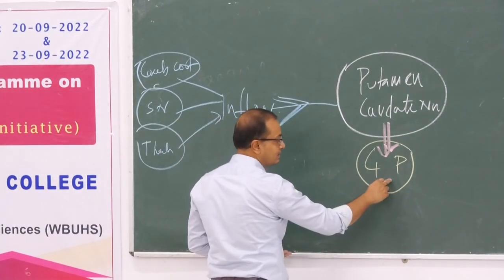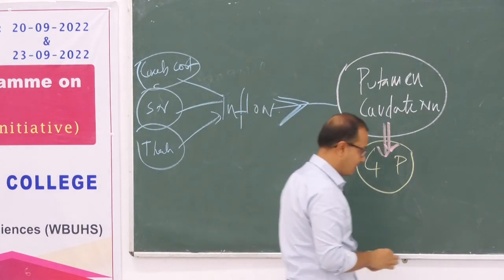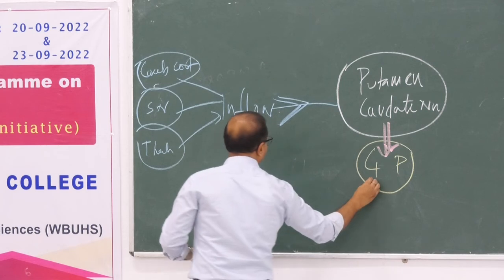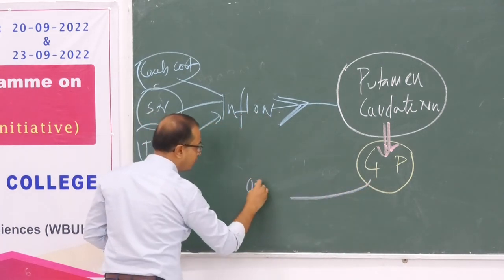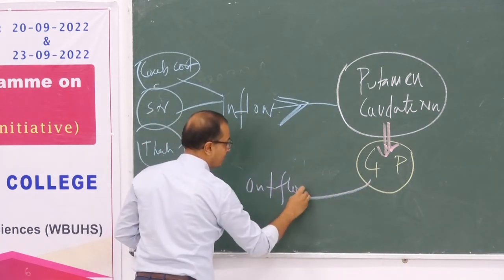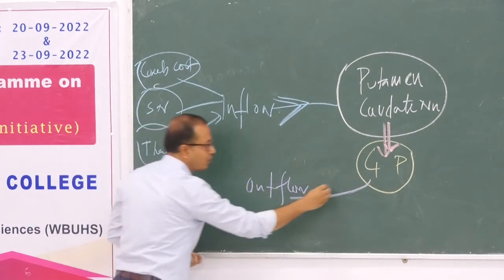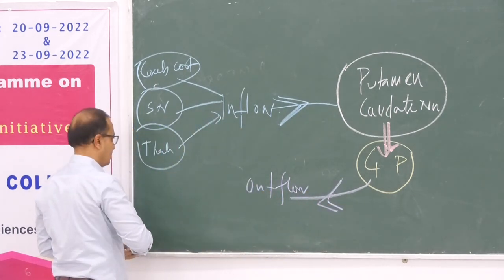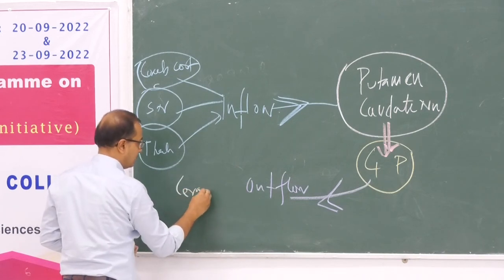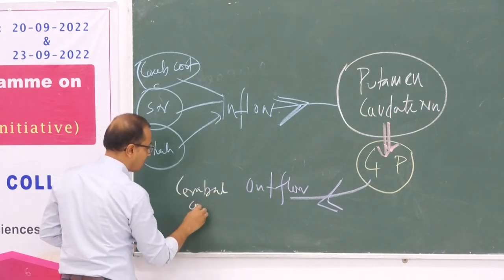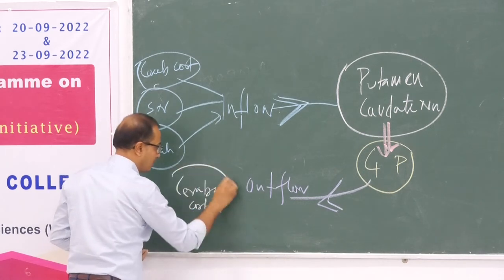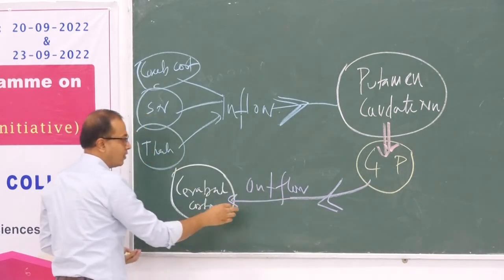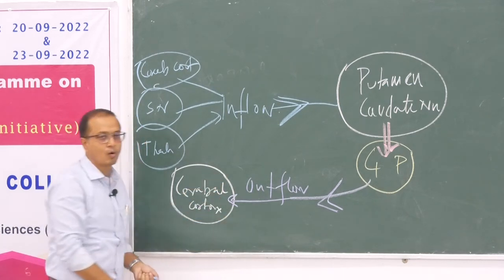So the globus pallidus creates the outflow towards the cerebral cortex.